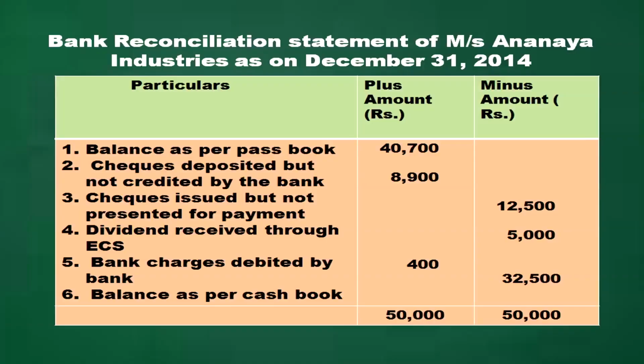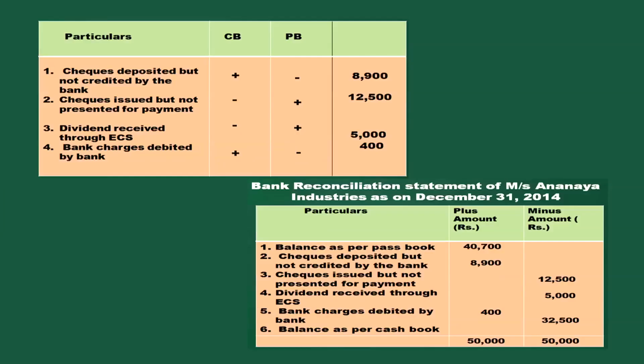So how you can reach to the balance of the cash book, that we have to ascertain. So starting with the balance as per passbook, then in your rough sheet you have to check the column of the cash book. In cash book, plus sign is given for 8,900 and plus sign is given for 400.